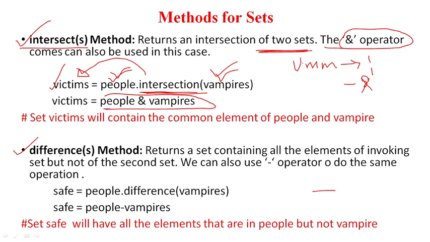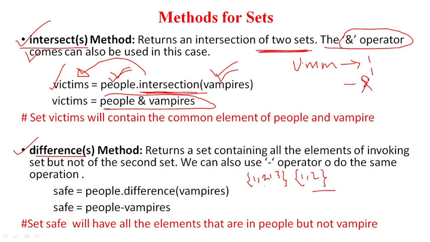Next operation is the difference operation. It will find the difference between the two sets. For example, there is one set which is having 3 elements, 1, 2, 3, and there is another set having only 1 and 2. What does the intersection method do? It will find the common elements.